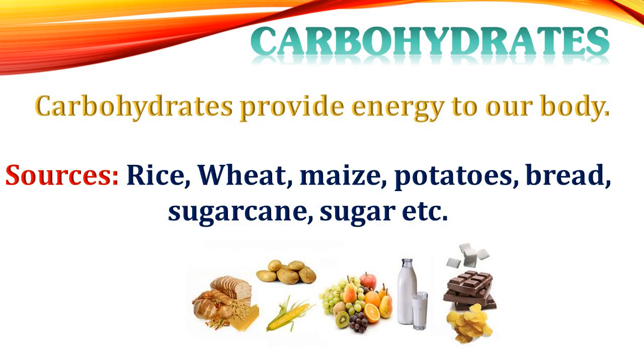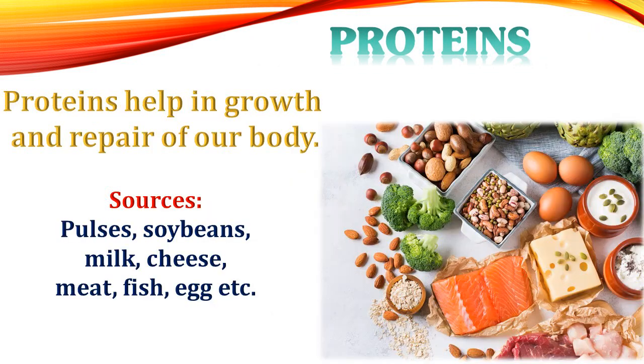Now we discuss one by one the components of our nutritious food. First is carbohydrate. Those things which taste sweet contain carbohydrate, and carbohydrate provides us energy. So the sources of carbohydrate are rice, wheat, maize, potato, bread, sugarcane, sugar, etc.